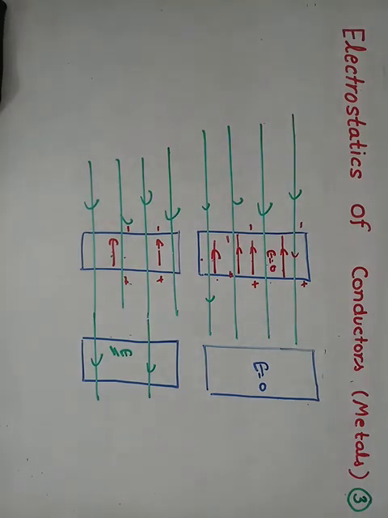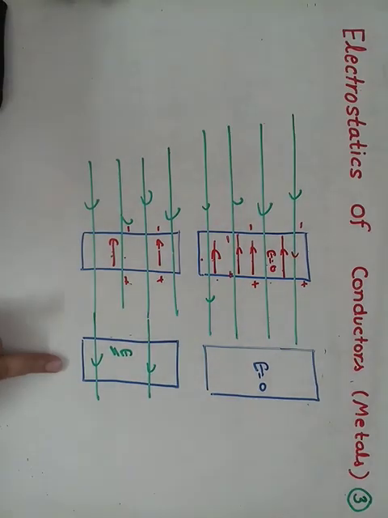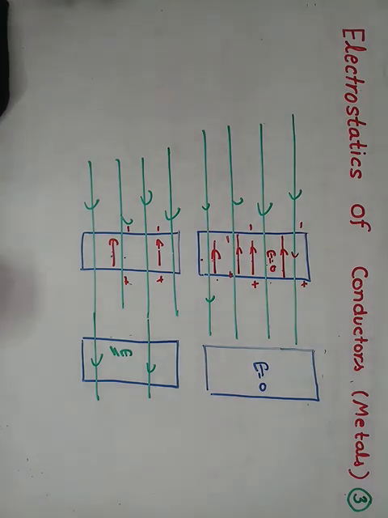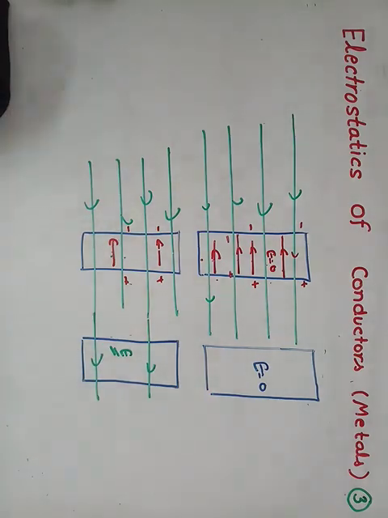Now what we conclude in case of an insulating body, or if a dielectric is introduced: in a conducting body, we have said that all the charge resides on the surface, whereas in an insulating body, all the charge does not reside on the surface. Second, the electric field inside the conducting body is 0, whereas in a non-conducting body it is not 0.